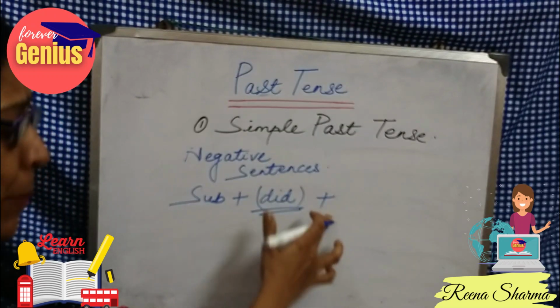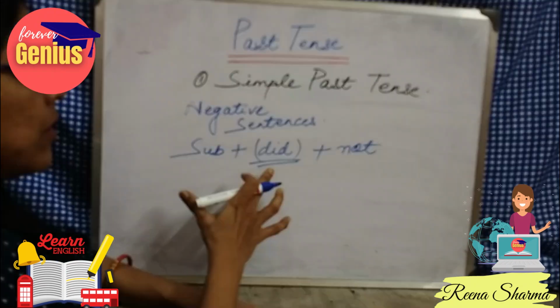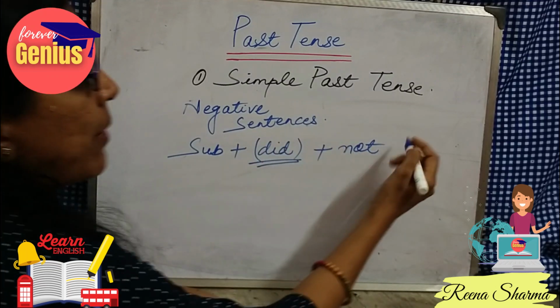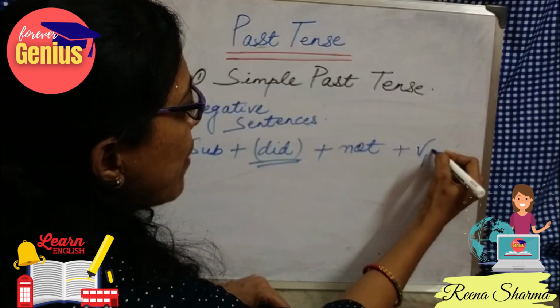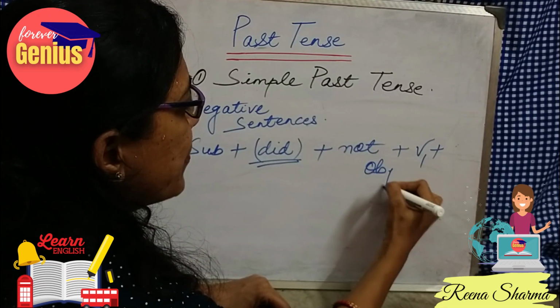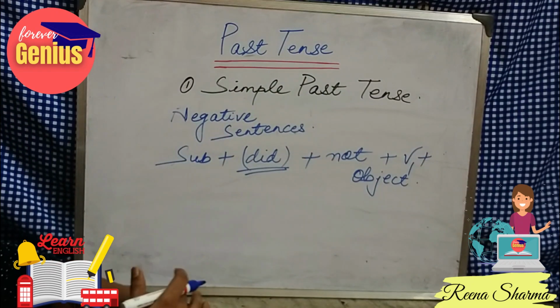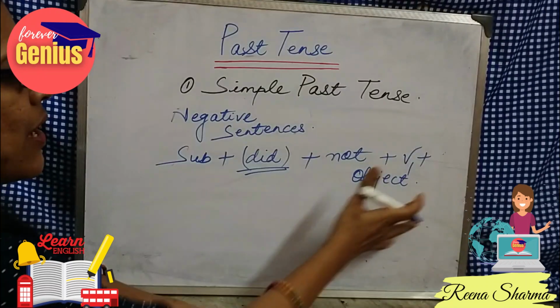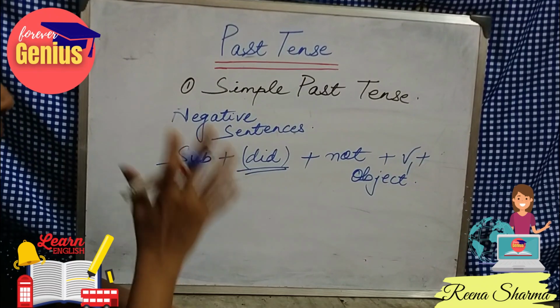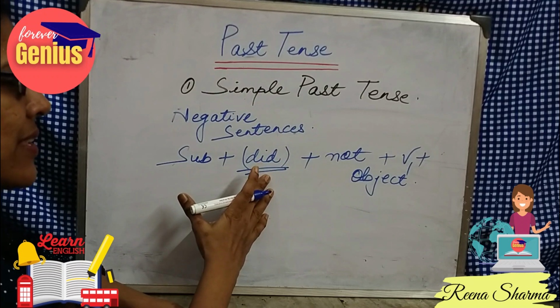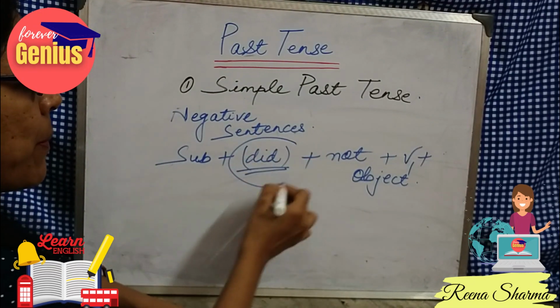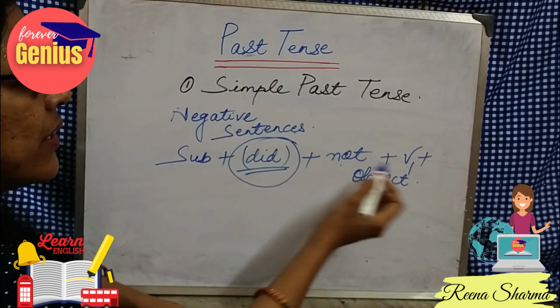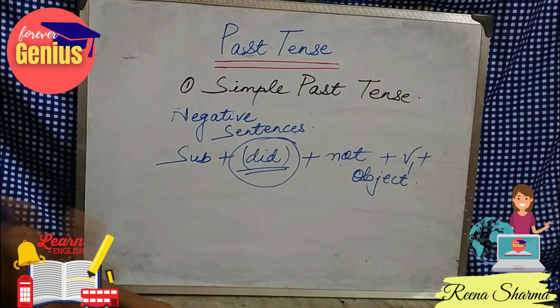Subject plus did plus not. Means did will come first, then not will come, then the verb form will come and it will be the first form of the verb plus object. Now let's take some examples so that we can understand the concept. So what is the concept? Subject plus did, which we use for past tense, plus not plus first form of verb.